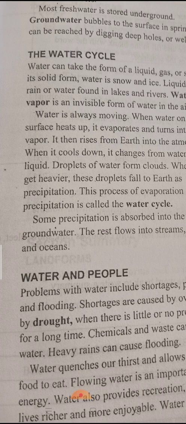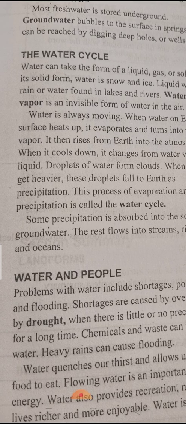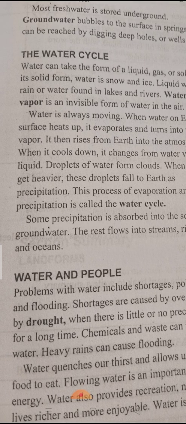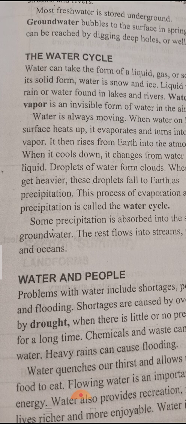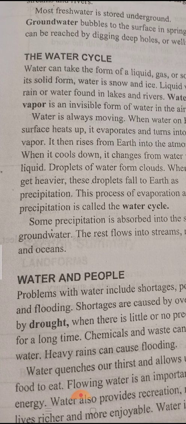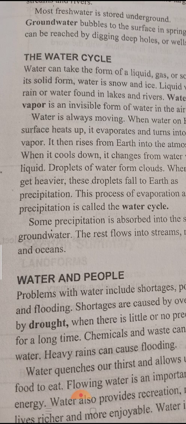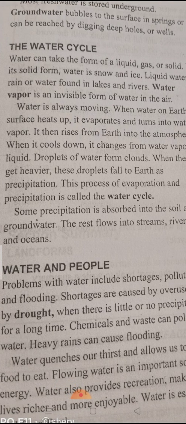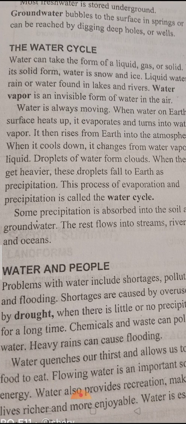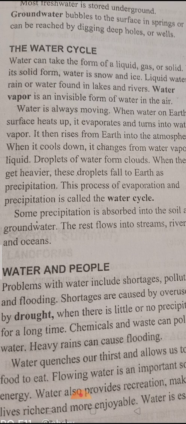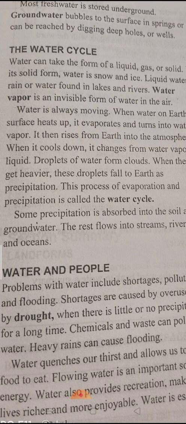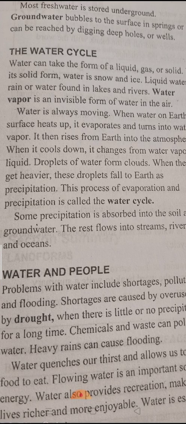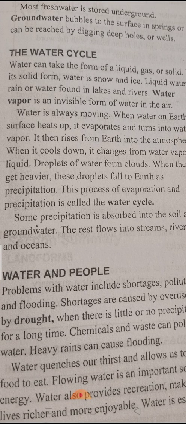Okay, what are droplets? Droplet means drops. Drops of water. Droplets of water form clouds. Droplets of water form what? Clouds. Okay, and when these drops collect together and get heavier, these droplets fall to earth as precipitation.